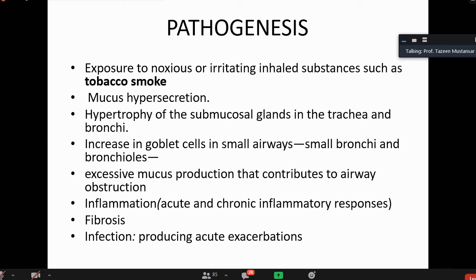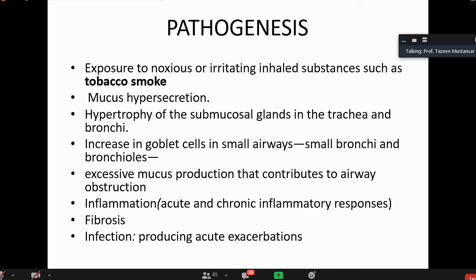And this is exacerbated by inflammation. When inflammation is there, repair is there. Things will become worse when inflammation is there, because regeneration after inflammation is with fibrous tissue, so there will be fibrosis. So infection or superadded infection will cause acute exacerbation of that obstruction. Obstruction was because of the increased production of mucin, also because of the hypertrophy or increase in the number of those mucin producing glands.